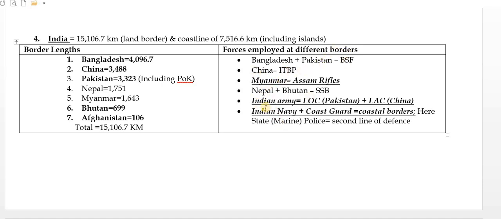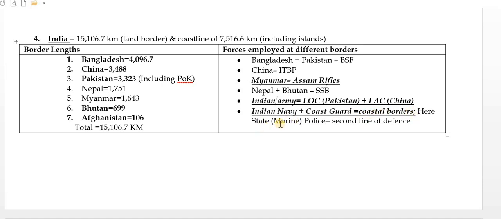You must see that. So where is the Indian Army deployed? At the LoC, that is the Line of Control with Pakistan, and the Line of Actual Control with China. So how can we remember? You must remember that the Indian Army will be deployed at the conflict zones, not on the settled boundary particularly. Then the Indian Navy and Coast Guard will be defending the coastal borders.